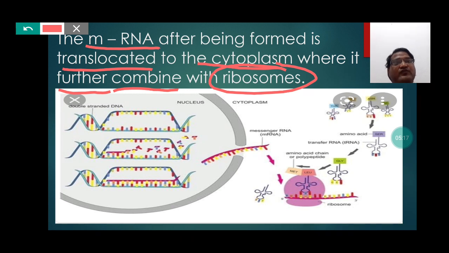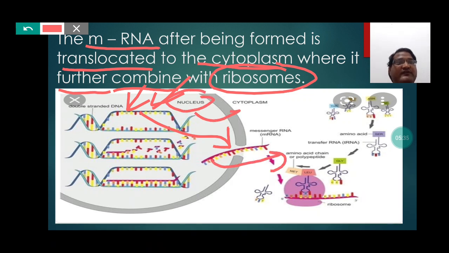So students, here if you concentrate in this picture, you will be able to understand that from the strand of DNA, the mRNA is being formed, and which further gets translocated from the nucleus to the cytoplasm, and which further combines with the ribosomes. So students, these are the ribosomes which you can see here.